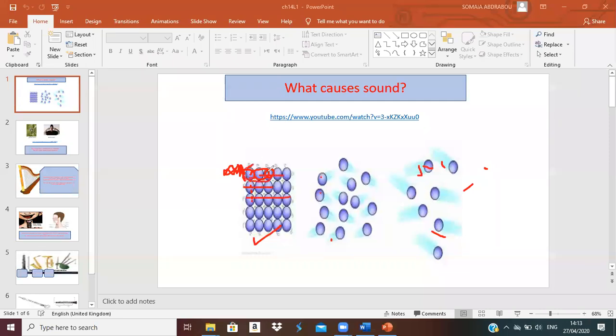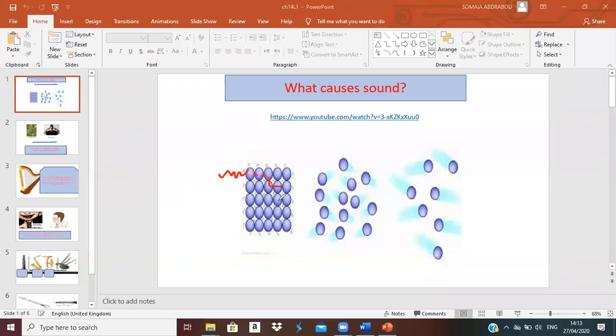When the first particle moves, that's how the sound travels through the matter. The first one will move, then it sends the movement to the second one, to the third one, to the fourth, to all the particles.